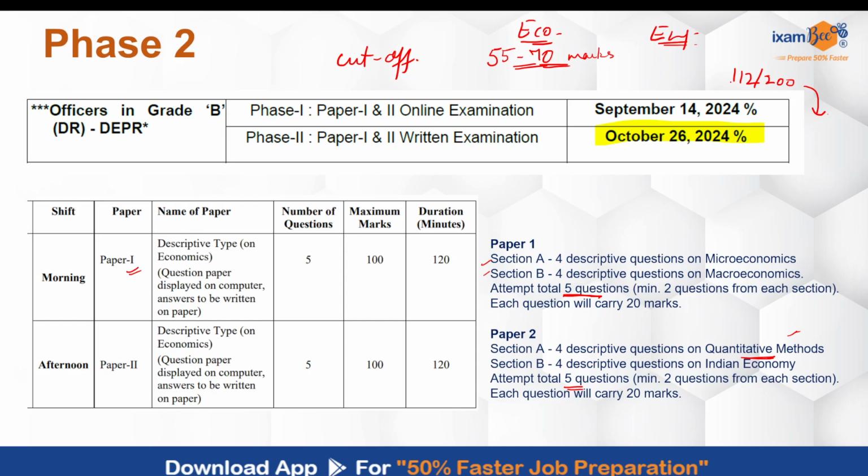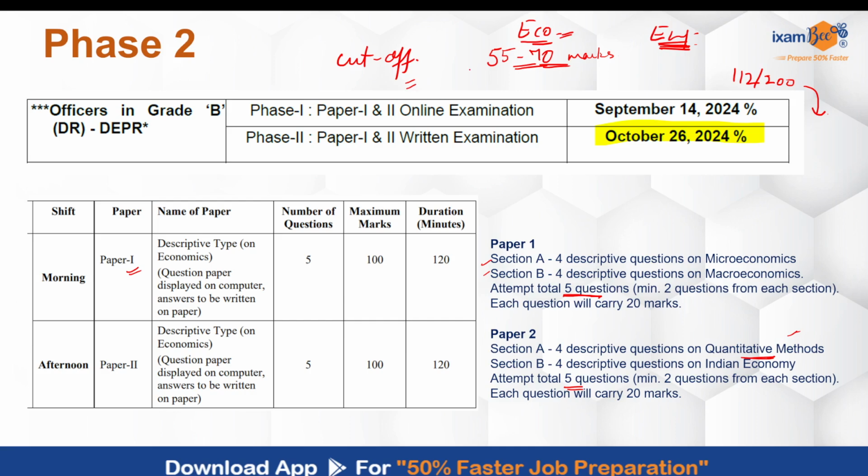However, because it was unexpected, students' reaction has been mixed and moderate. Given that fact, I think the cutoff should actually be lower than last year. But yes, it is very difficult. As I stated, there is the English paper also, and only on the basis of the economics paper, it would be an incorrect way to predict the cutoff.